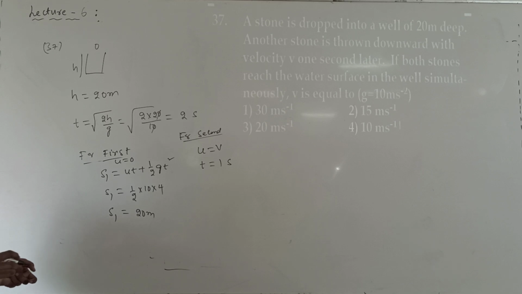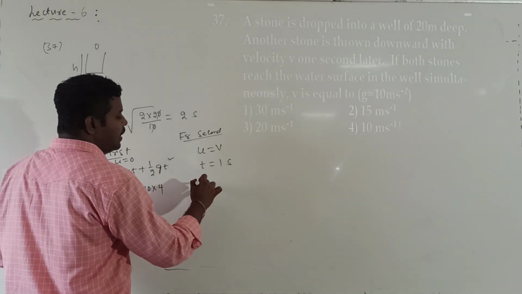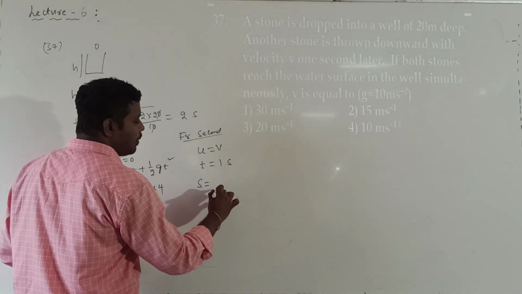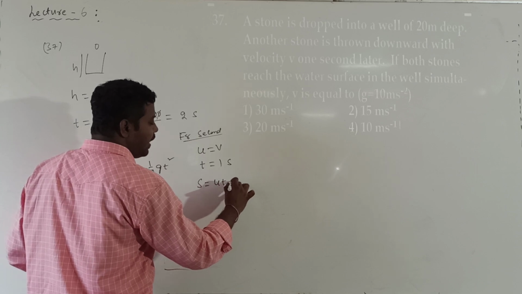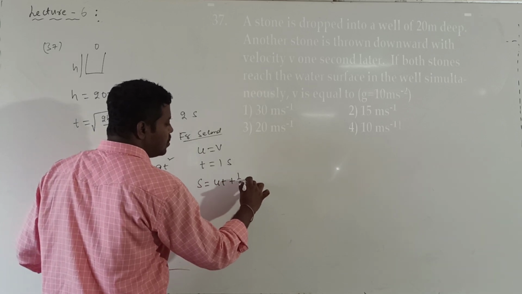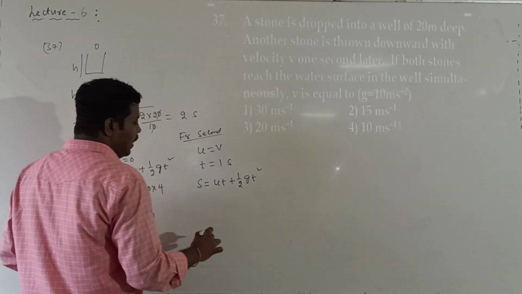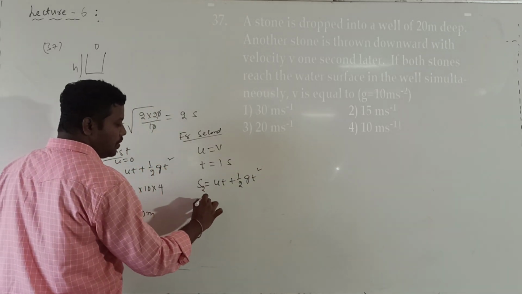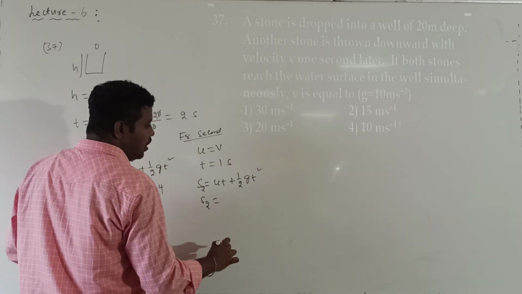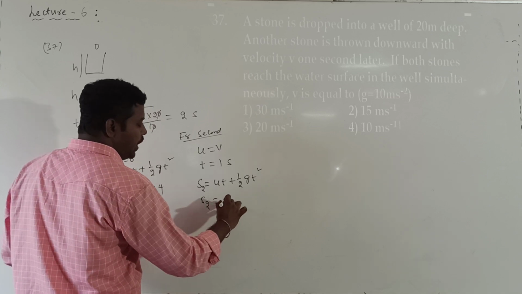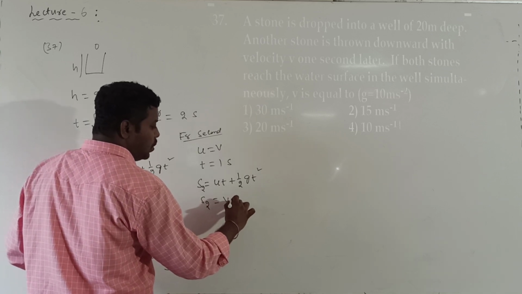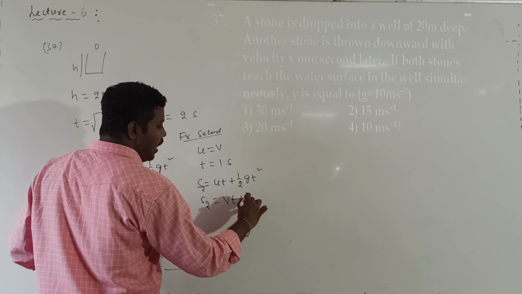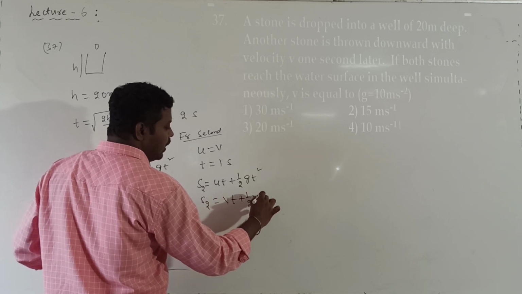What is the distance travelled given by the formula? S is equal to ut plus half into g into t square. Can I call this distance S2? So S2 value will be equal to u into t. So u value is given as v into t plus half into g value 10 into t square.